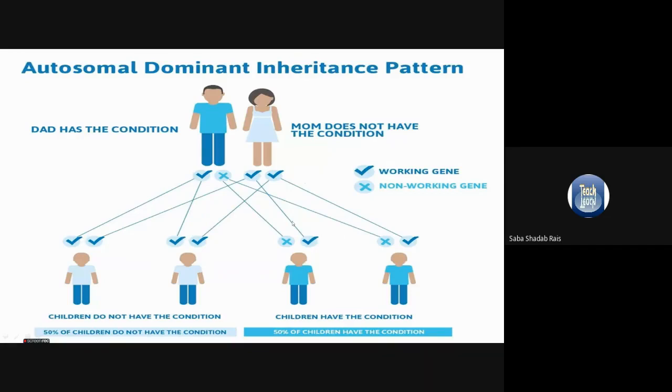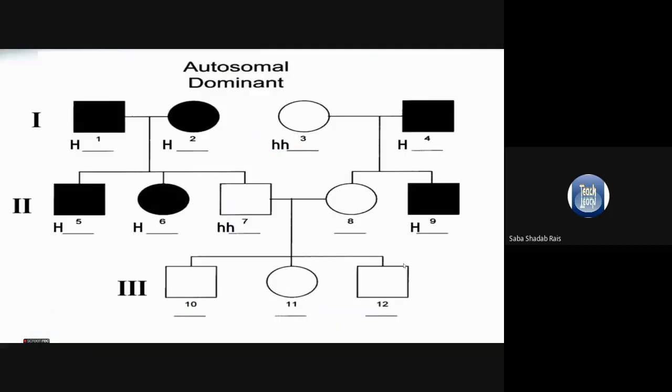So the ones who received the incorrect copy of the gene from the father, you will find that they are affected. Same this child also. So if in a family one parent is affected, you will find that 50% of their children have chances to be affected.